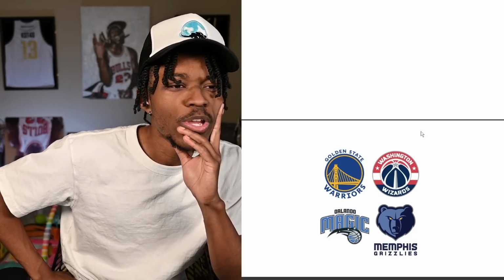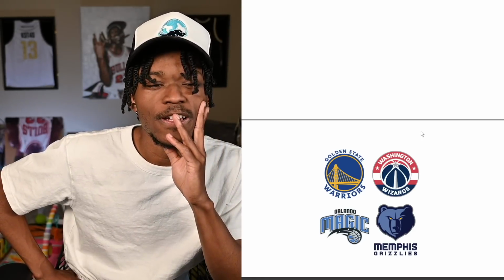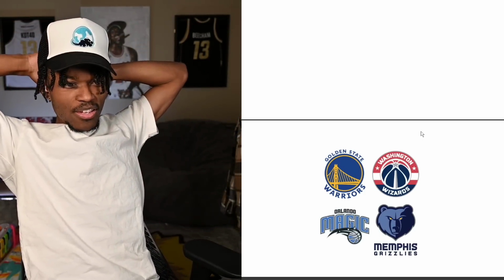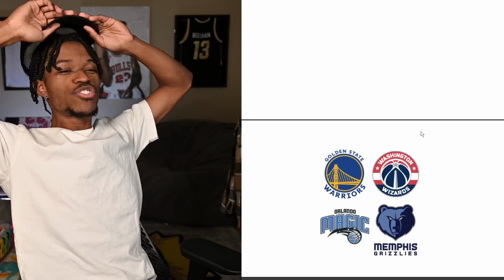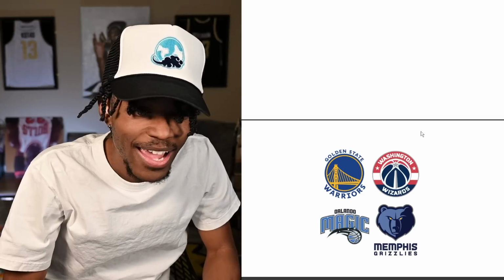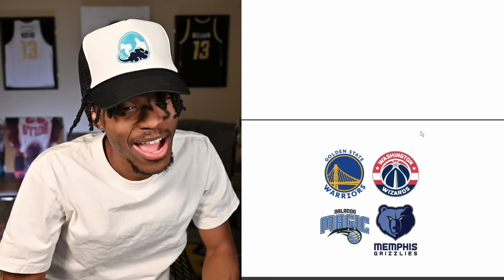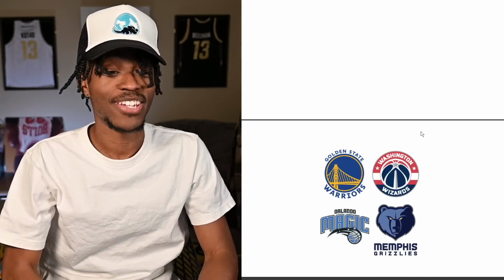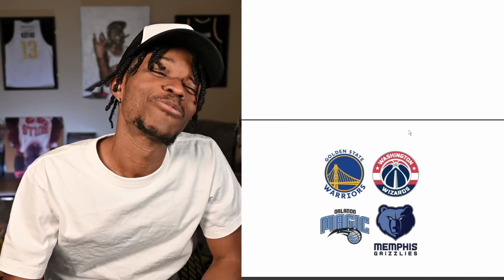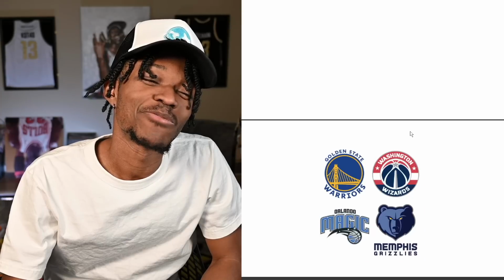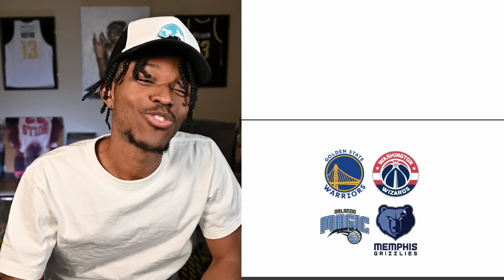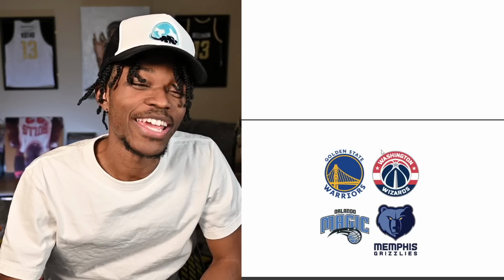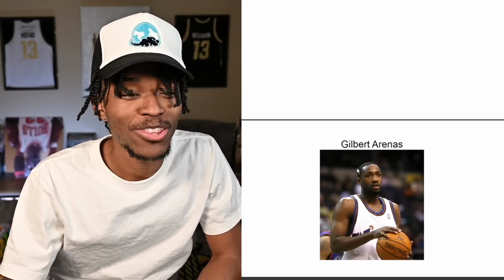Okay, Warriors to Wizards to Magic to Memphis. Okay, who is gone from the Wizards to Orlando? I just spent like 5 minutes on it. I just don't see it. I'm catching the L. Who is it? Gilbert Arenas. The logos threw me off. I'm being honest with you. If you would have gave me the throwback Wizards logo, I would have 100% got this. I thought too hard about it. Even the throwback Warriors logo would have gave it to me. I thought way too hard.